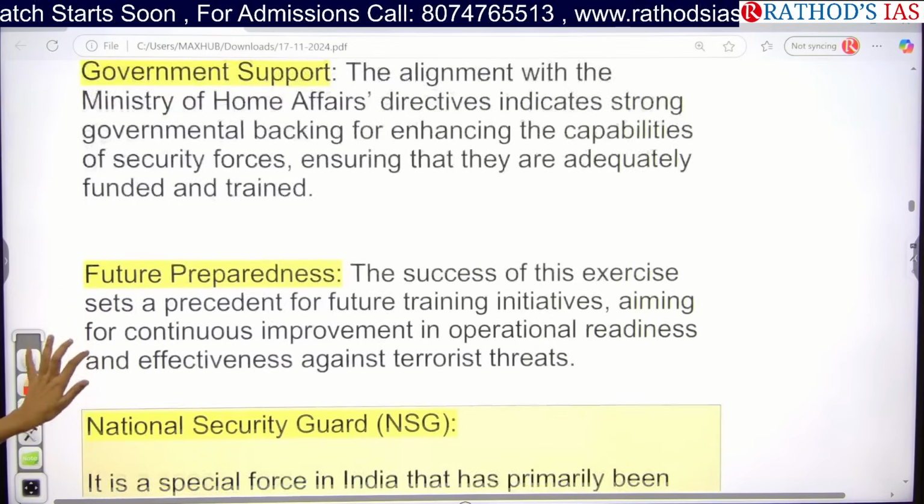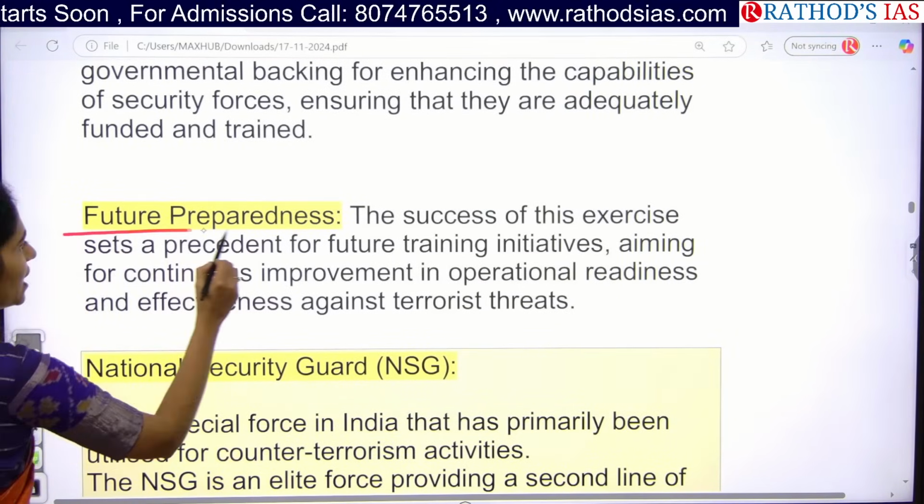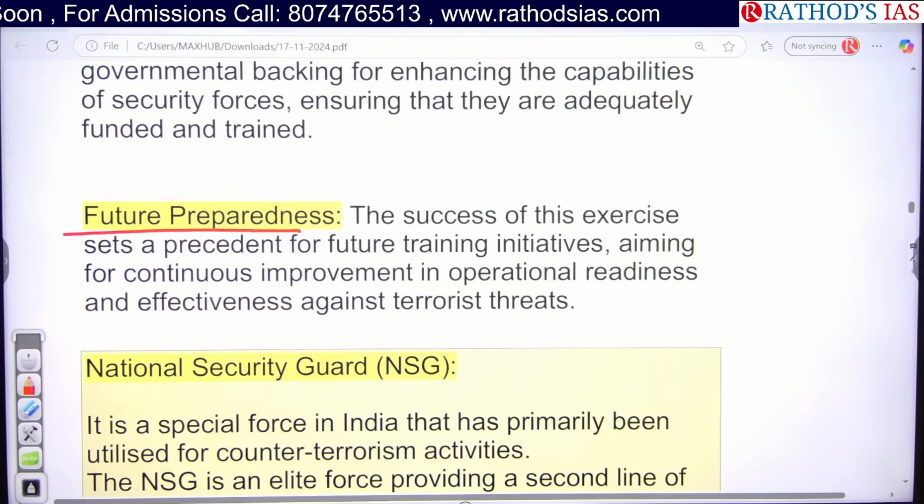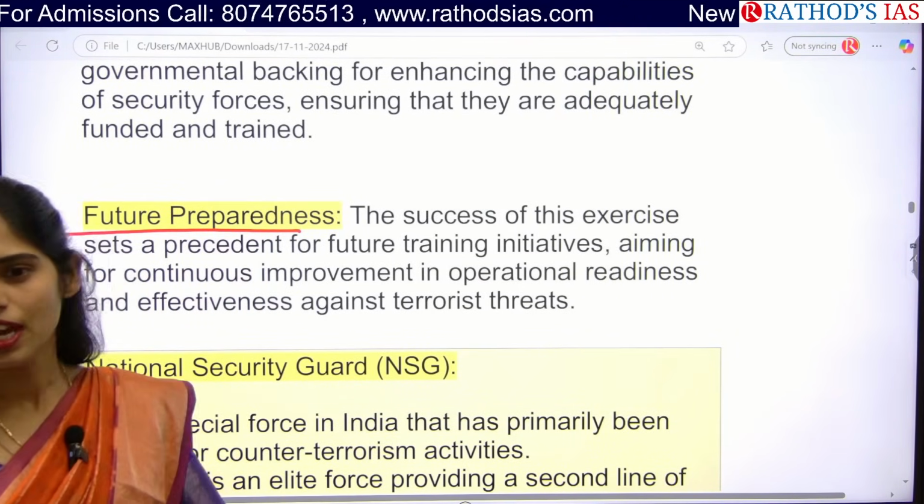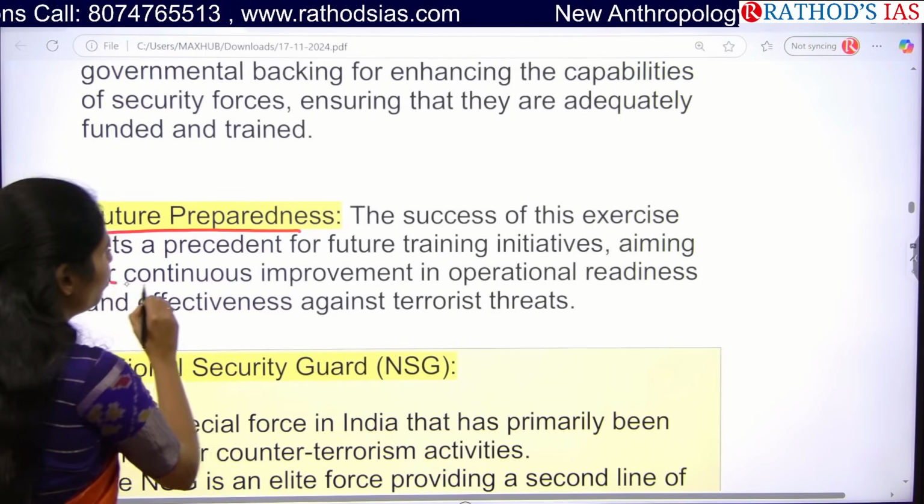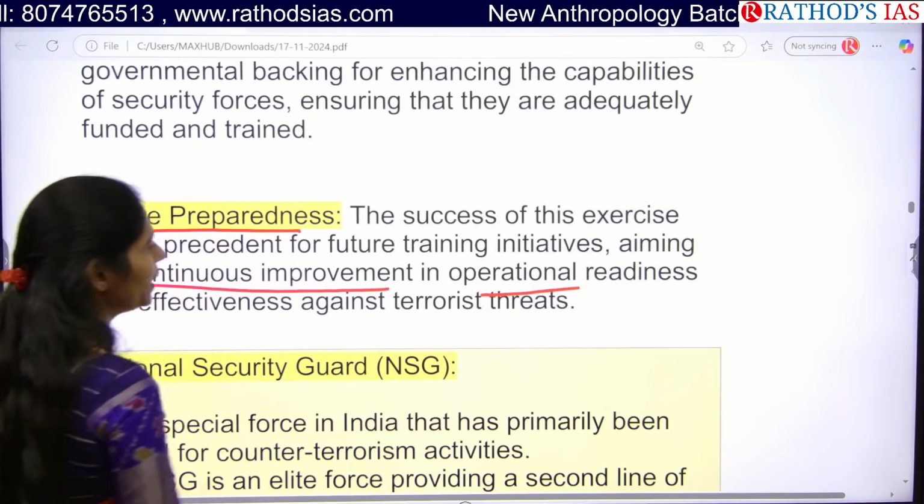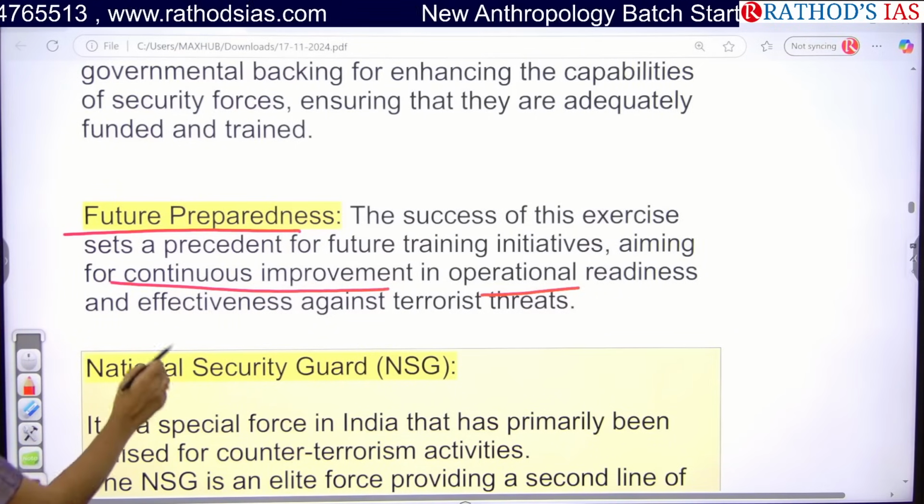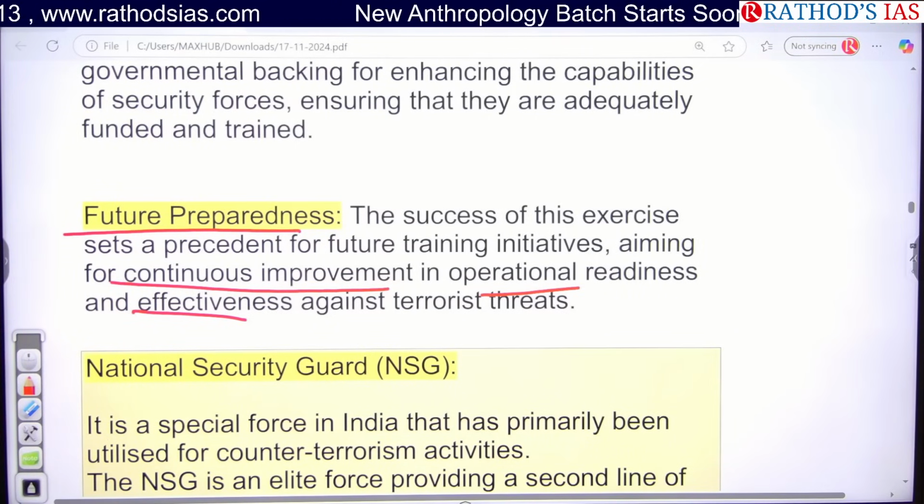And next, we are also focusing on future preparedness as well. Especially we are focusing on training in the future. We are going to come up with many such initiatives, and especially we are focusing on continuous improvement in our operational readiness as well as effectiveness against terror threats.